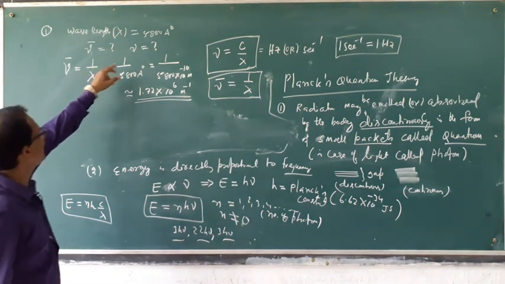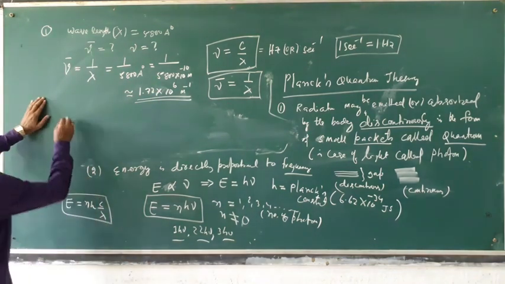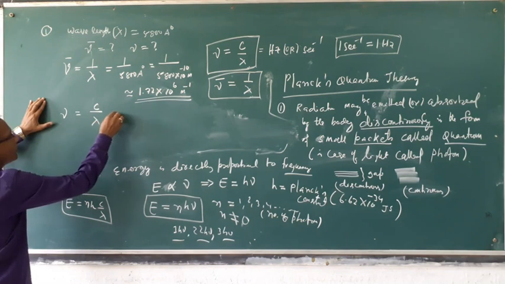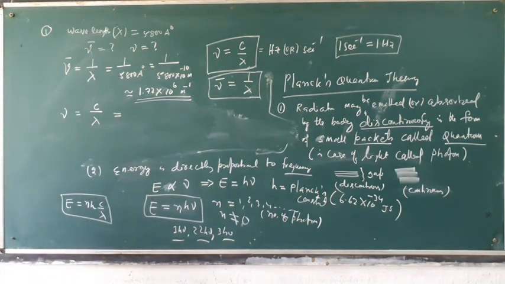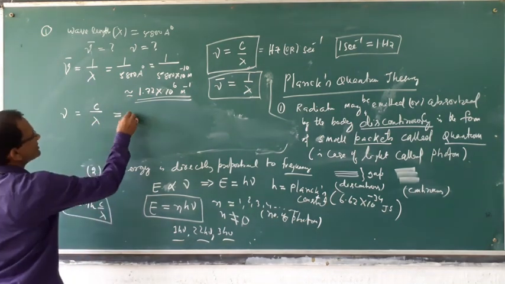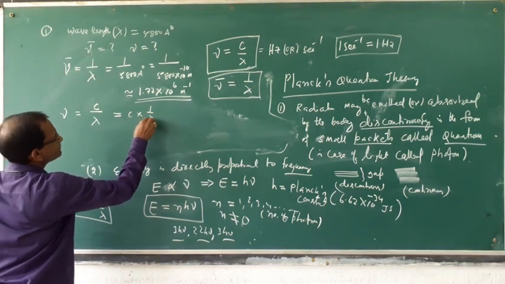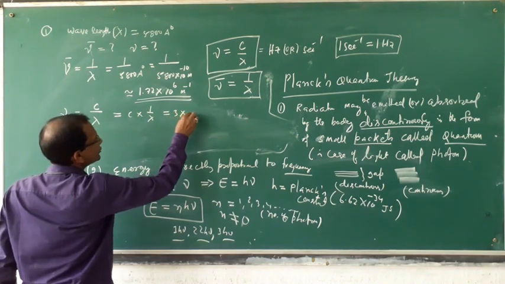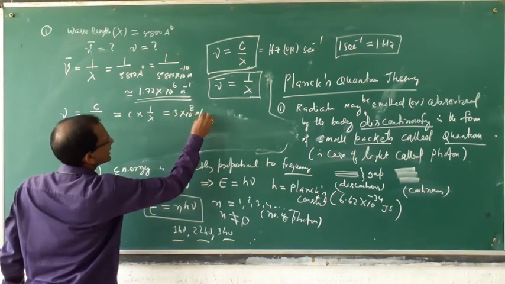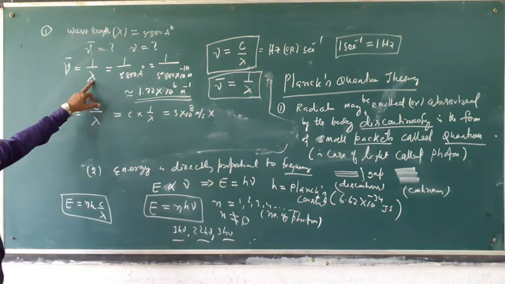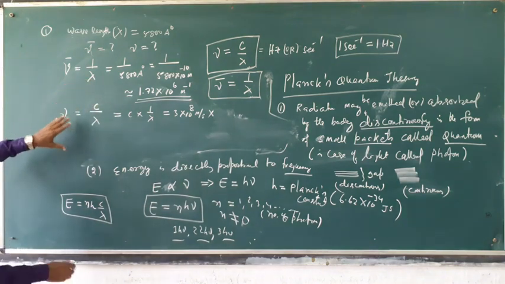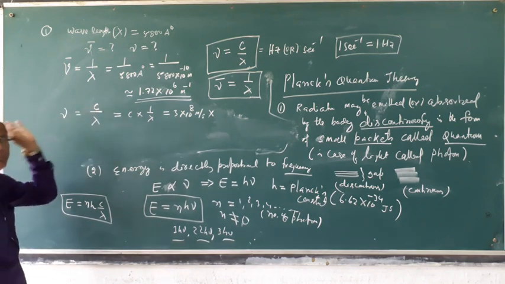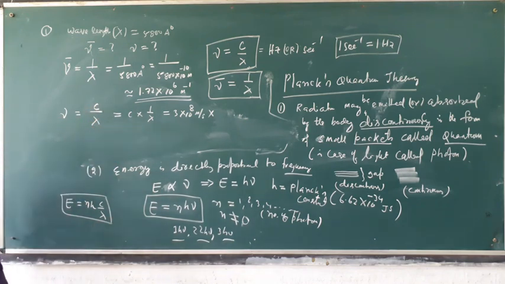Then the second question is calculate frequency. Nu is equal to C by lambda. C into 1 by lambda. Here C is 3 into 10 to the power 8 meter per second. Frequency is equal to velocity into wave number, because 1 by lambda is wave number.